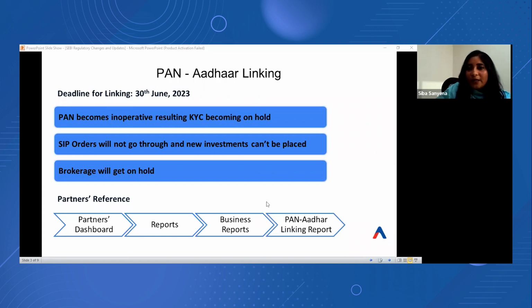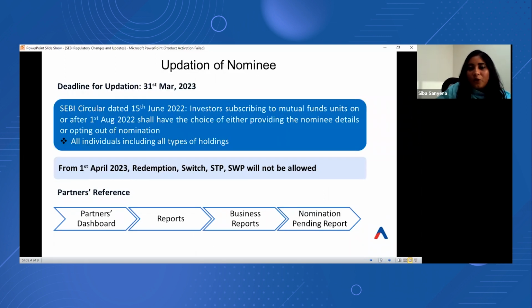So moving on, this was basically all about the PAN-Aadhaar linking regulatory change. Moving on to the next regulatory change, which is updation of the nominee. Here, as per the SEBI circular dated 15th of June 22, investors subscribing to any mutual fund must complete the nomination by providing the nominee details or declaration form or validating online through OTPs. Corrections, which is systematic transfer plans, SWPs, that is the systematic withdrawal plans. This is a very important aspect for all the clients, as the STPs, SWPs, redemptions and switches will become invalid, or they will not be able to process or place orders.